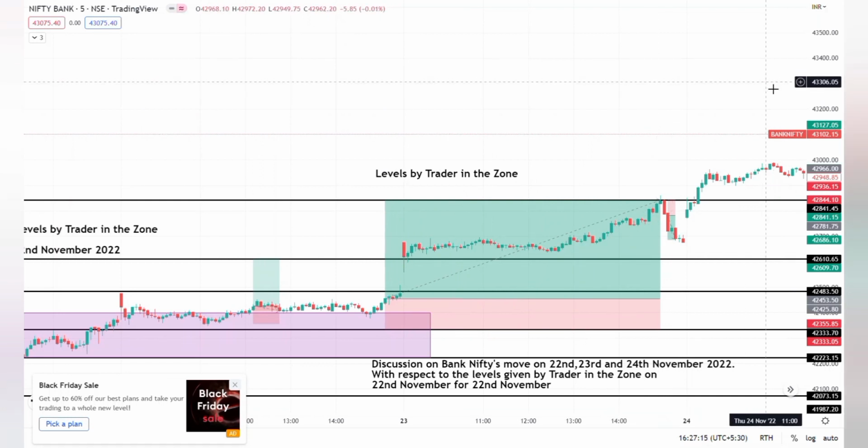So let me show you the positions which I have taken. I will show you the strike which I have chosen and my entry point, so that you will get an idea how to select strike price.